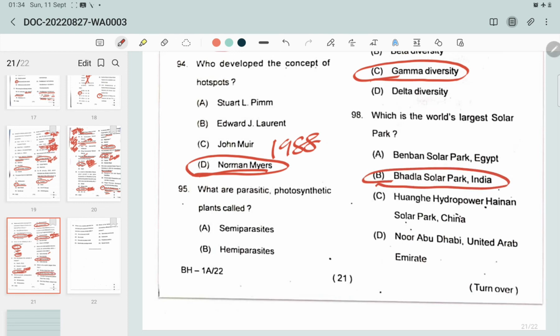Bhadla Solar Park became the largest solar park in 2020 with a capacity of 2245 megawatts spread across more than 5700 hectares, and the park is located at Bhadla village in Jodhpur district of Rajasthan.